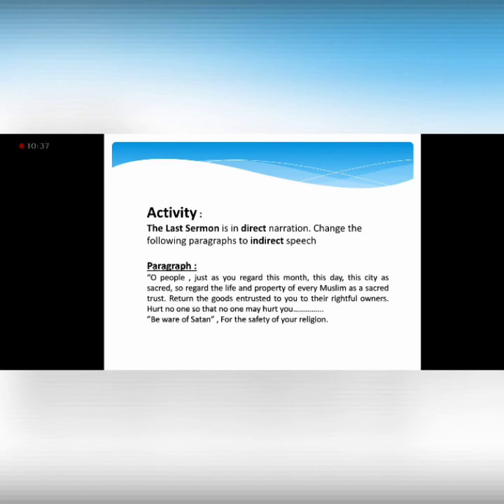Okay, I hope you are now well aware of the rules and regulations of direct and indirect speech. Here comes the activity for you. The lesson "Last Sermon" is in your book. Keep in mind that chapter, which is written in direct narration. So it's an activity where you have to change these paragraphs into indirect form.